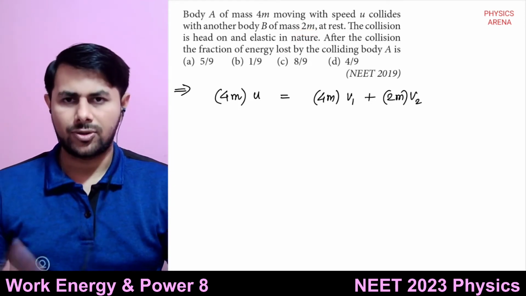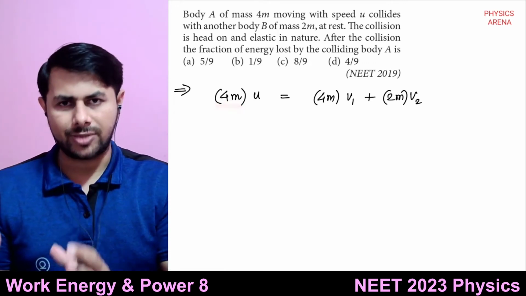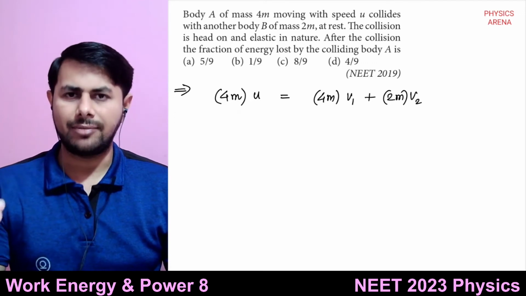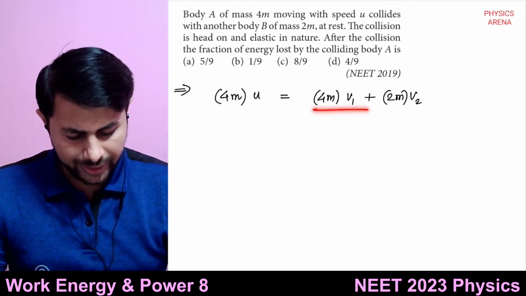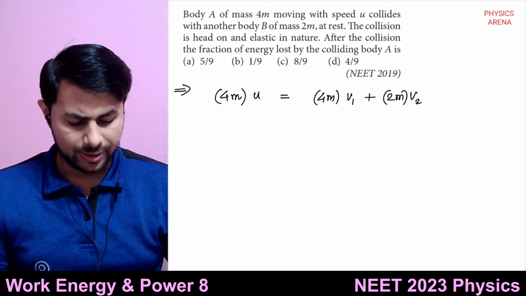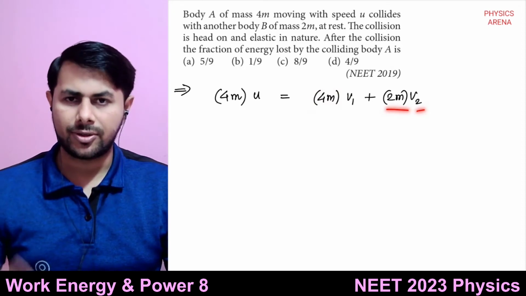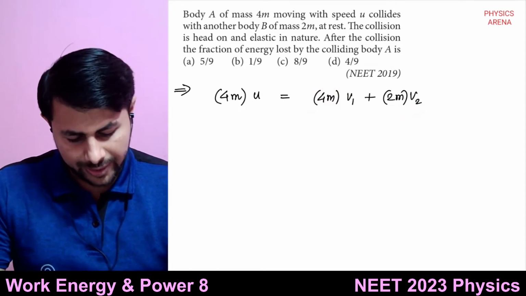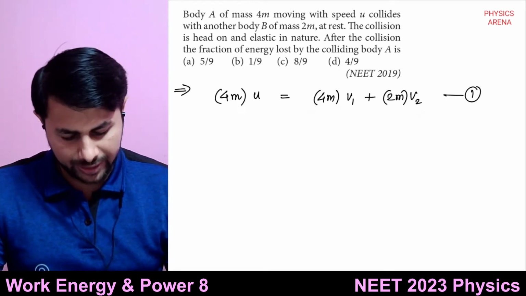Okay, so how much is total momentum before collision? It is momentum of first body only. Okay, 4m times u. Mass is 4m, velocity is u. Okay, what is total momentum after collision? 4m times velocity of first body plus 2m times velocity of second body, right? So this is one equation that we can write.